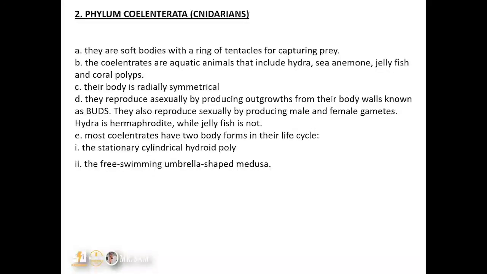Their body is radially symmetrical, so as long as you're cutting along a plane that moves through the center, you are likely to get two identical halves. That's what radial symmetry means here. And they reproduce asexually by producing outgrowths from their body walls, and these outgrowths are known as buds. The process of producing these outgrowths is known as budding.